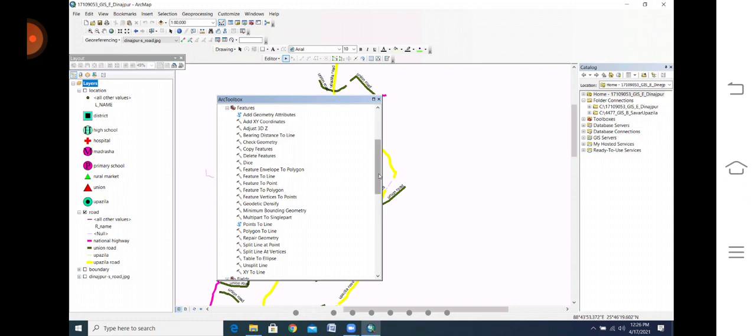For example, if sometimes you are doing an exercise but it's not working, then you need to repair the geometry. Then sometimes polygon to line, sometimes features to line, sometimes features to point. This type of thing you need to work on, so that book will help you learn how to apply it.